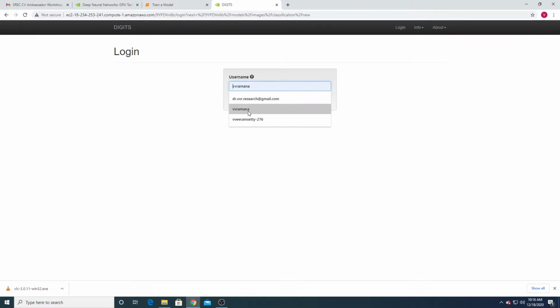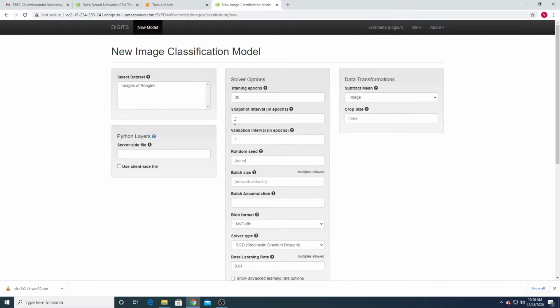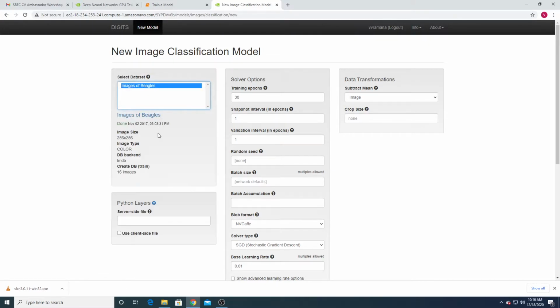I want to give a username in lowercase. As I already told you, we are using the images of Bagels dataset, which contains a total of 16 images. Out of 16 images, 8 images are of the Louis dog, and the remaining 8 images are of some other dog.